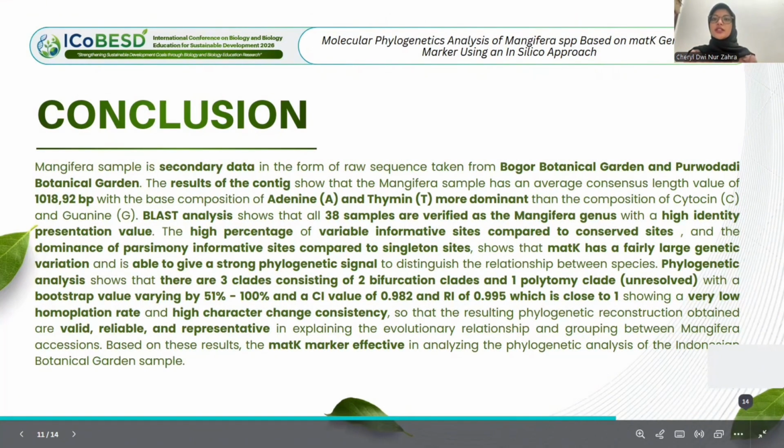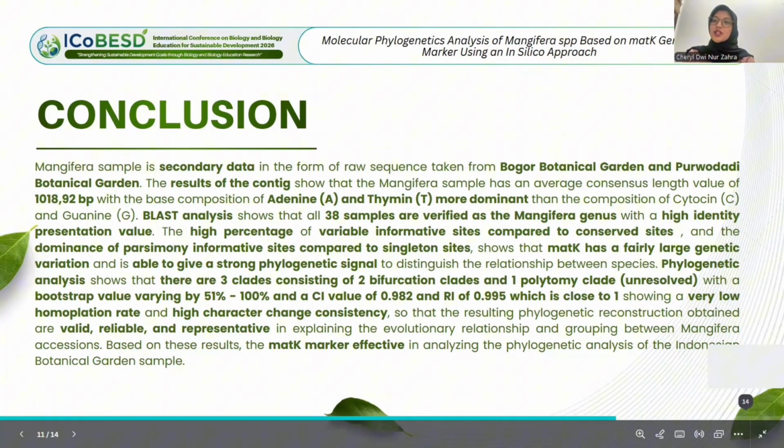From all the results, now we have the conclusion that the Mangifera sample is secondary data in the form of raw sequence taken from Bogor and Purwodadi Botanical Garden. The result of the counting shows that the Mangifera sample has a high average consensus length value, with the best composition, adenine and thymine more dominant than cytosine and guanine.